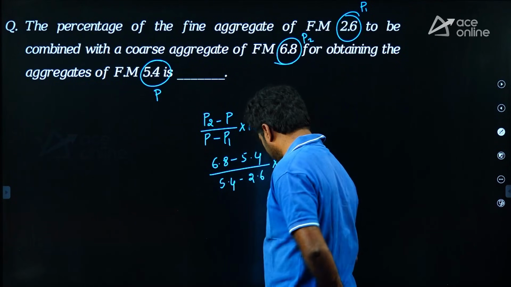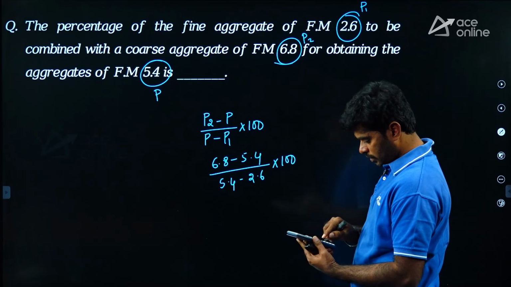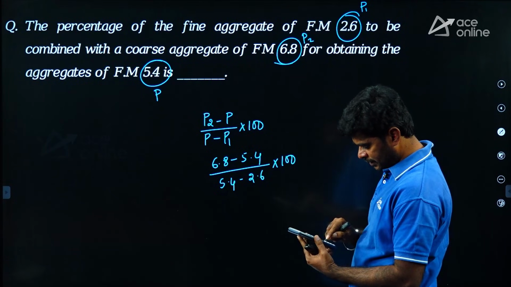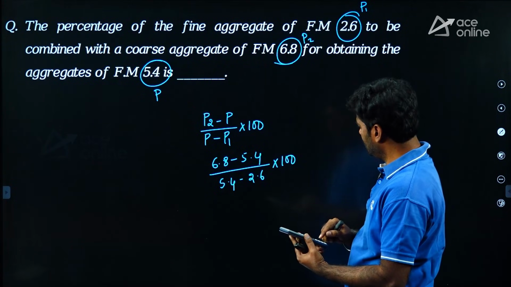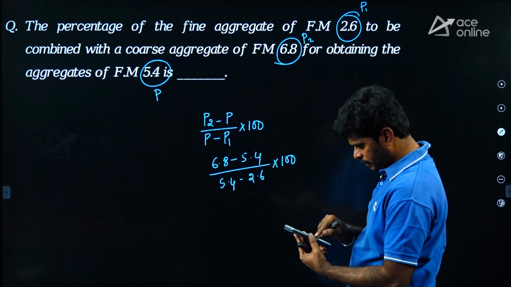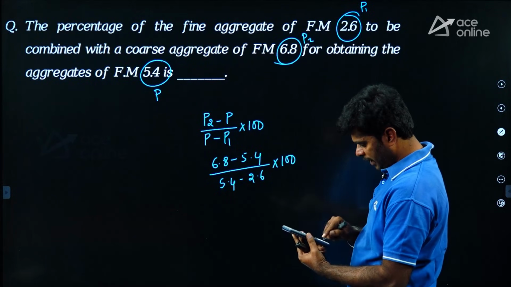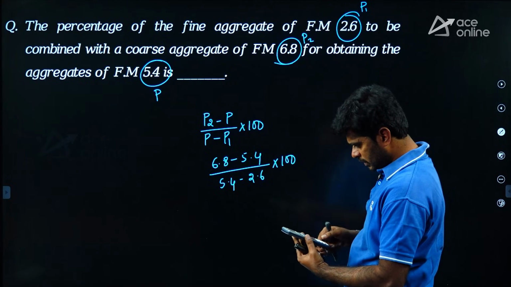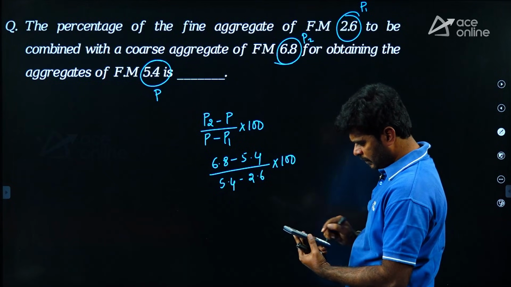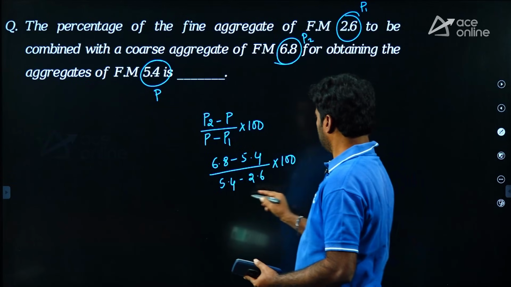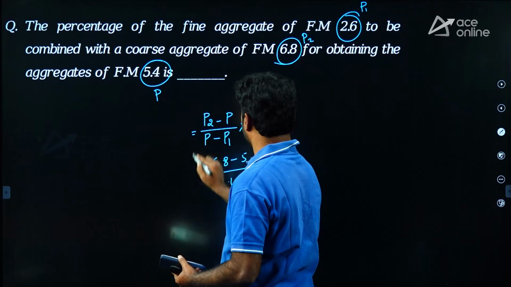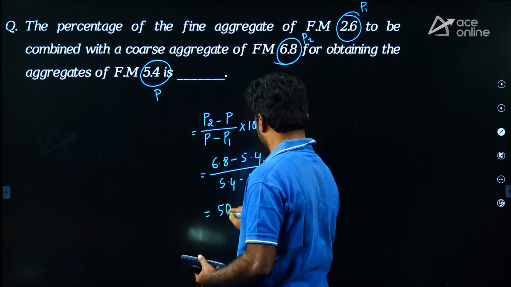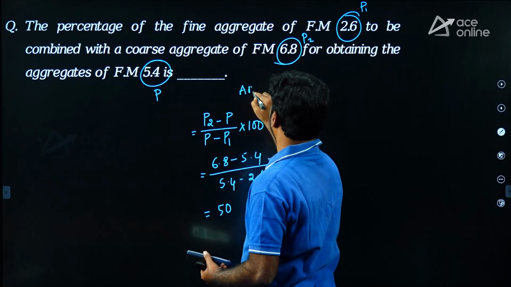So, how much is it? We are getting 50. So, the correct answer is 50.